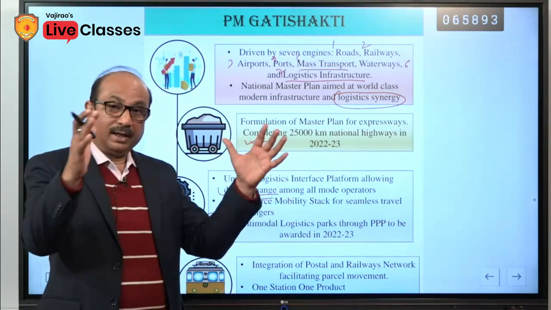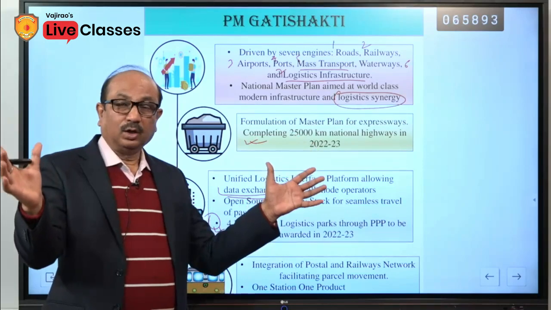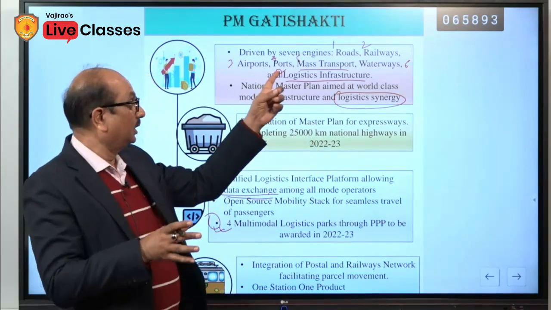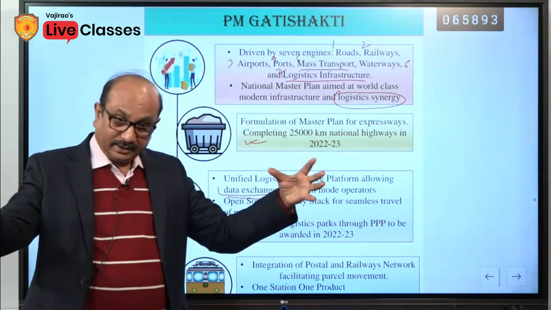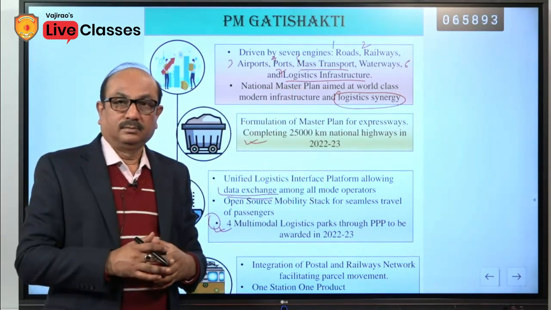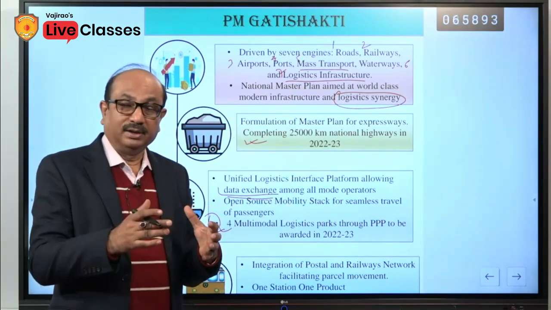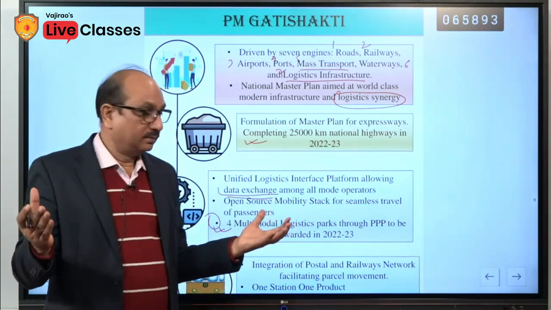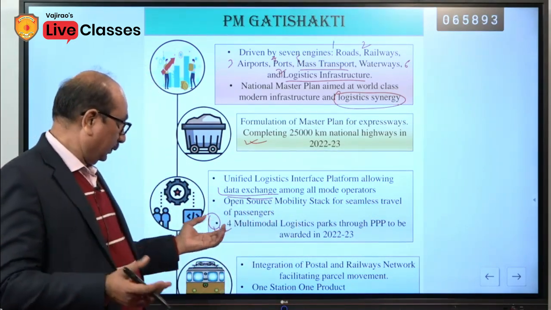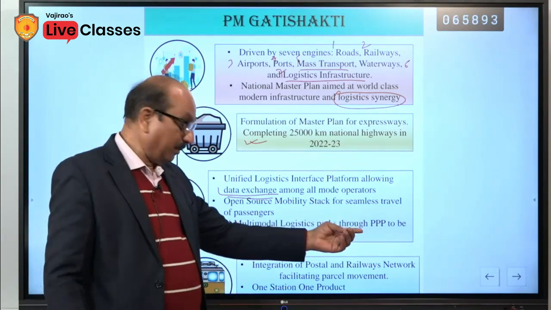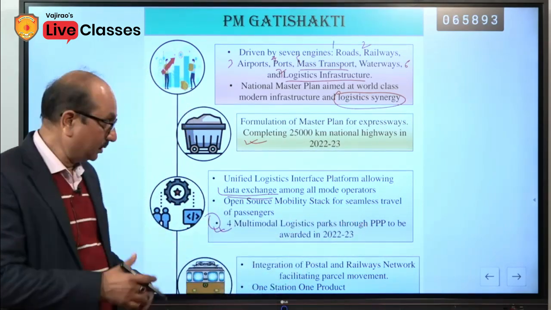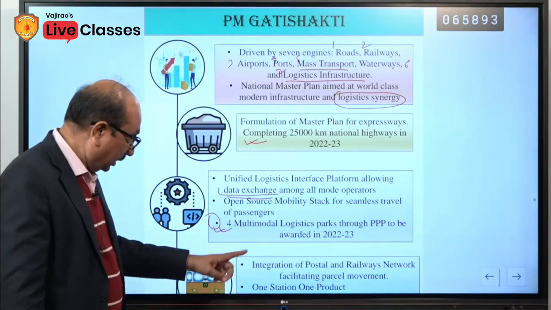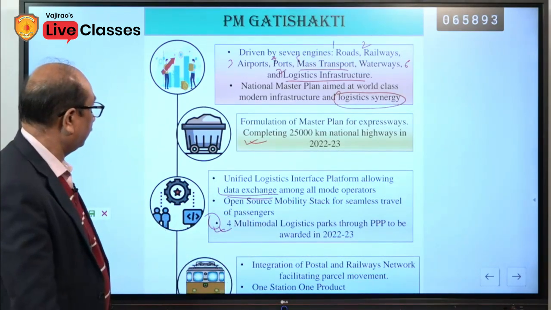This will be an area where all the road, railways, airports, ports, transport will be connected to each other. And obviously, whenever this will happen, this will create a lot of synergy. So, 4 multimodal logistic parks through PPP model, public-private partnership. This is also part of your syllabus, we have already discussed it, awarded in 22-23. Okay.